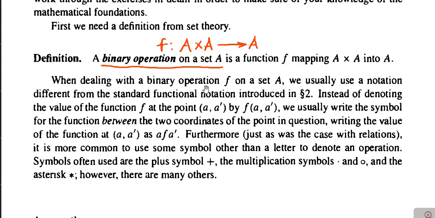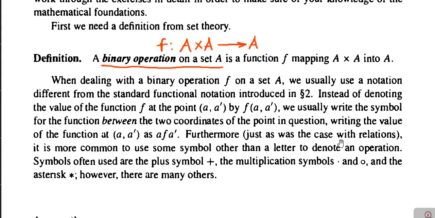While dealing with a binary operation f on a set A, instead of using our regular notation, the image of (a, a') under f, which is f(a, a'), we denote it by a f a'. So instead of using this symbol, we write the function symbol between the two coordinates of the point, such as the image of (a, a'). Now we will denote it by a f a'. So such is the notation change that you have to remember.